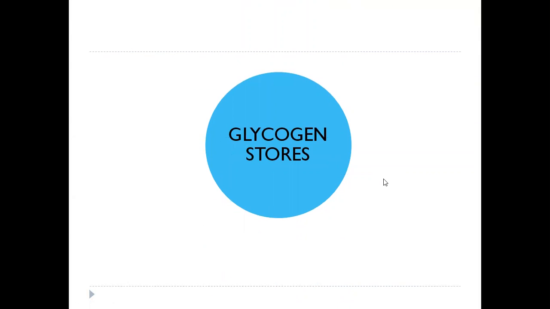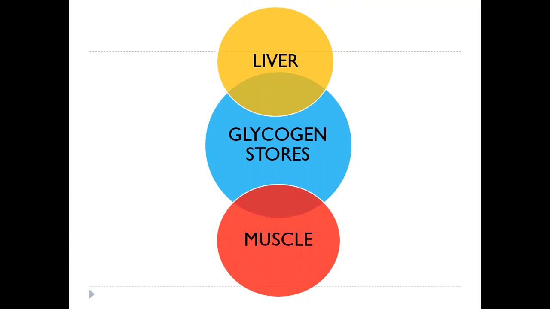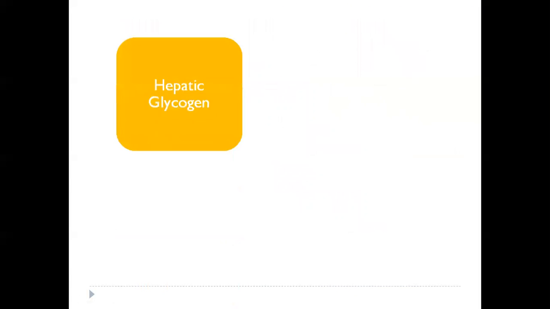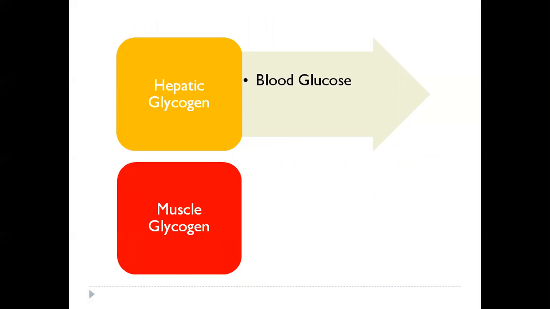Now, glycogen is stored in the body. Where are the glycogen stores available? Number 1 in the liver and number 2 in the muscle. So whatever glycogen is stored in the body, it is stored either in the liver or in the muscle. What is the function of this liver glycogen and muscle glycogen? The hepatic glycogen is responsible for the maintenance of the blood glucose levels, whereas the muscle glycogen is responsible for provision of the muscle with energy.